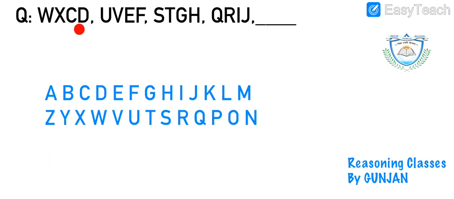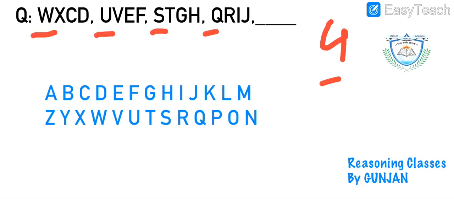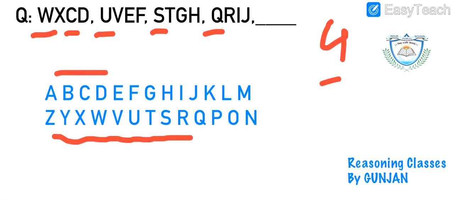Moving ahead, the next question. It is W, X, C, D, U, V, E, F, S, T, G, H, Q, R, I, J. So as you can see, there are 4 alphabets in each pair. And if I check the pattern, the first 2 letters are somewhere in the down line, and the other 2 letters are somewhere in the above line, right?